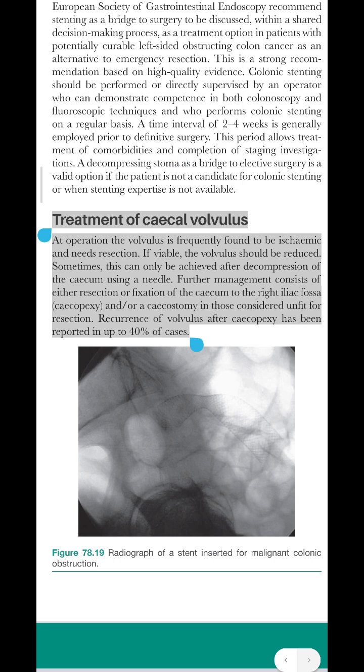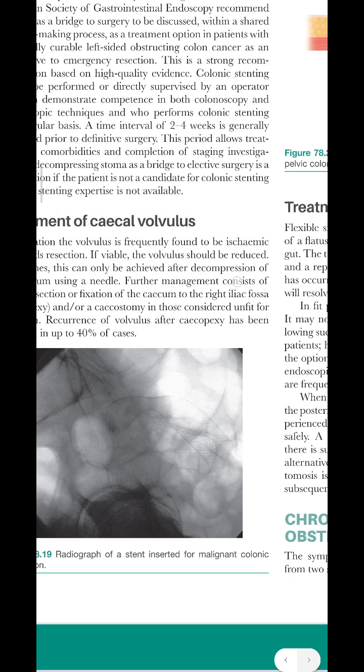Treatment of cecal volvulus. At operation, the volvulus is frequently found to be ischemic and needs resection. If viable, the volvulus should be reduced. Sometimes, this can only be achieved after decompression of the cecum using a needle. Further management consists of either resection or affixation of the cecum to the right iliac fossa, cecopexy, and or a cecostomy in those considered unfit for resection. Recurrence of volvulus after cecopexy has been reported in up to 40% of cases.